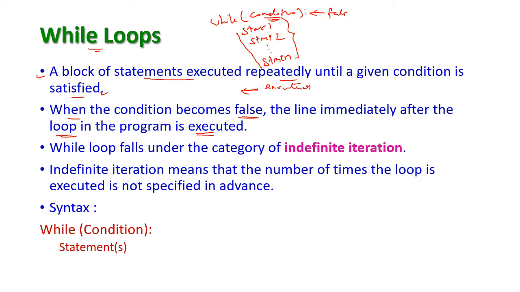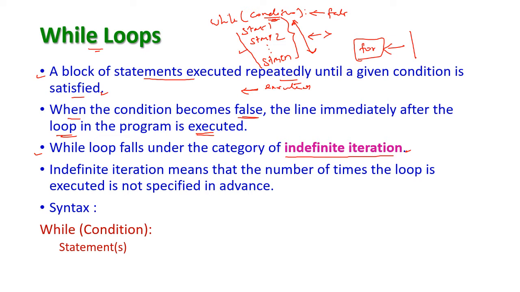So the while loop falls under the category of indefinite iteration. Here the number of repeated executions is not finite. We don't know in advance how many times this particular statement will be executed. But in the for loop, we can fix the number of times the statement will be executed. This is not possible in the while condition.